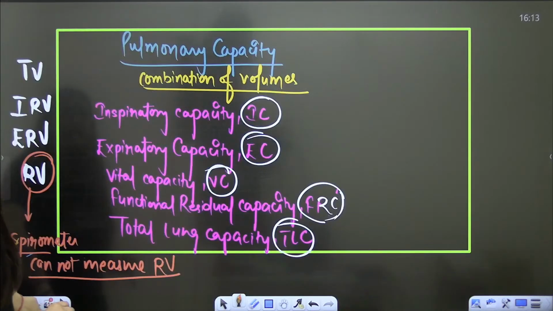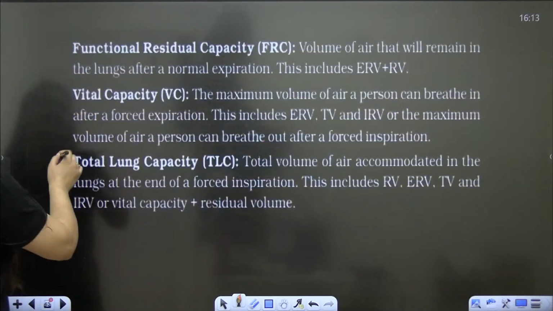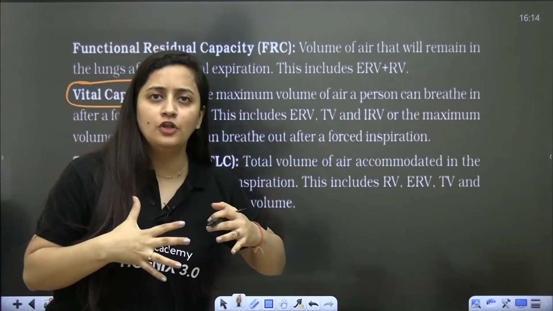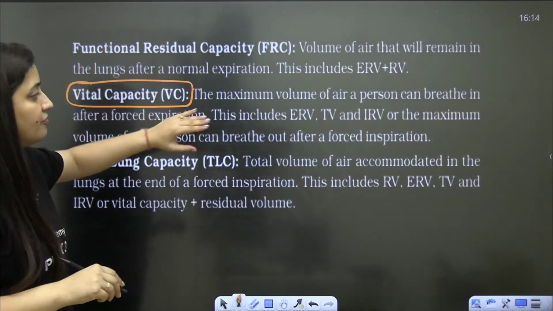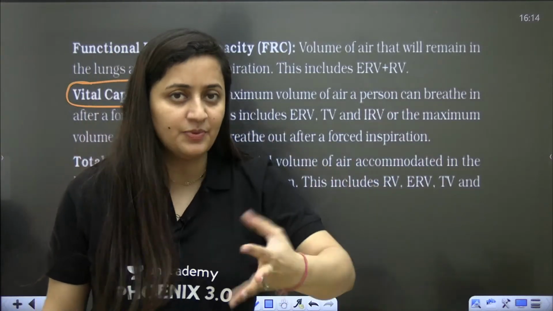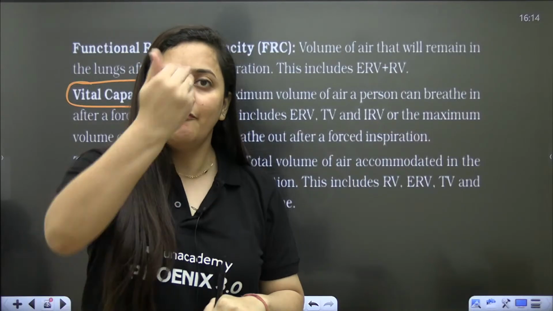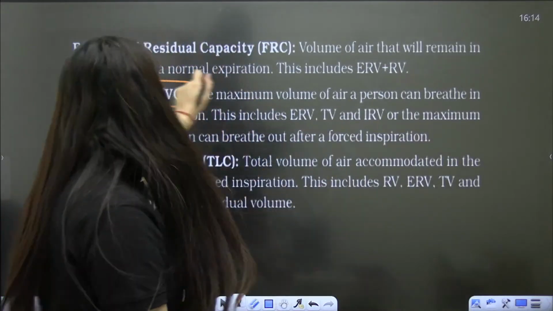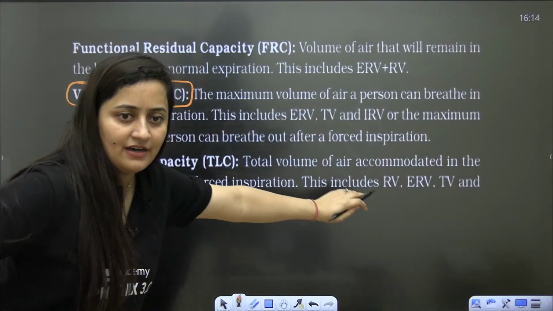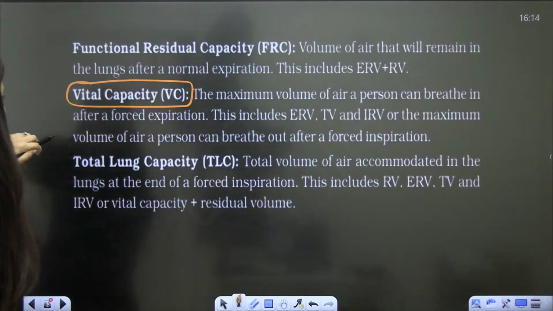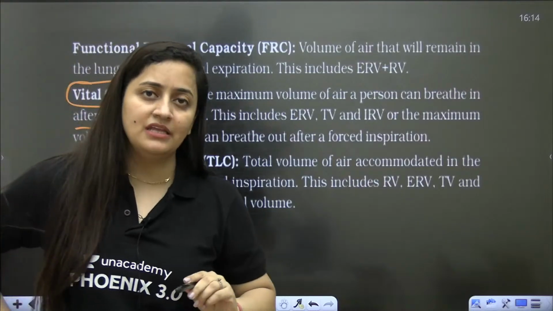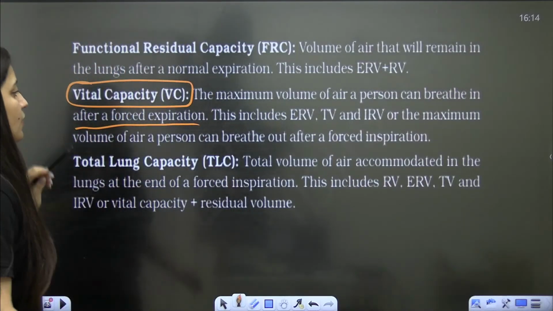Now when it is the vital capacity, it means the maximum volume a person can breathe in after a forced expiration. Maximum volume, meaning forceful: after forceful expiration, what can I breathe in, and after forceful inspiration, what can I breathe out. That will make the vital capacity of my lungs. The maximum volume of air a person can breathe in after a forced expiration, or breathe out after a forced inspiration, makes the vital capacity.